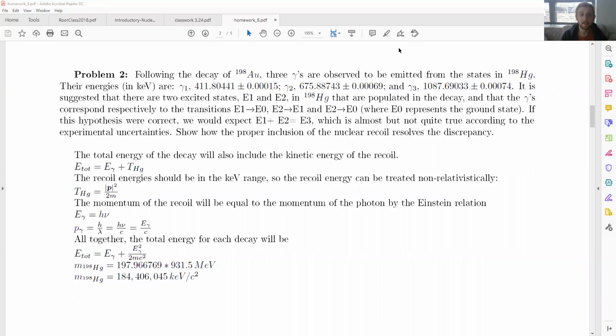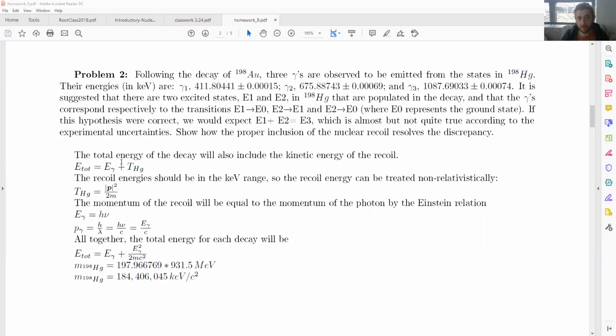And so we expect that the energy of these first 2 gamma rays should add up to the energy of the third gamma ray. However, when we naively add those together, that's not exactly what we get, and we end up with some numbers that don't quite agree. However, we can include the nuclear recoil in order to resolve this a little bit.